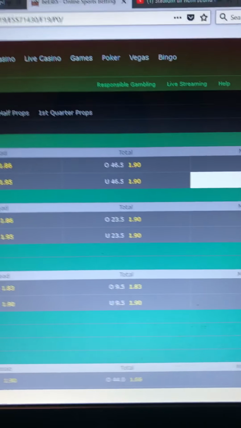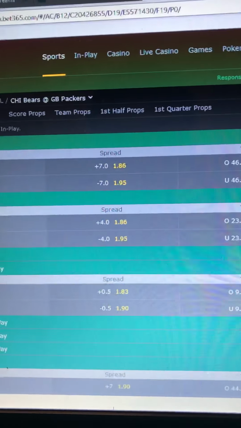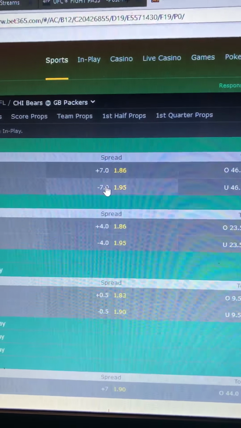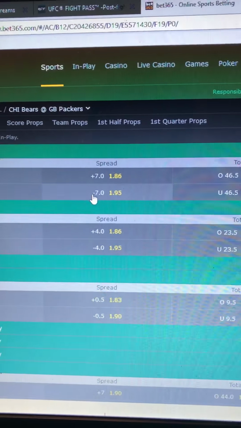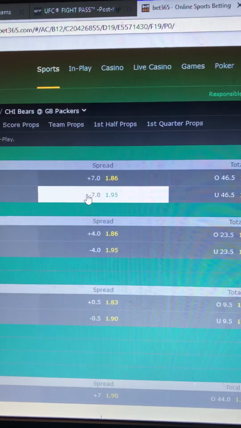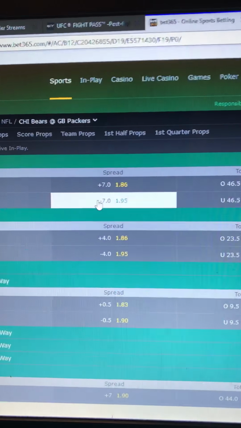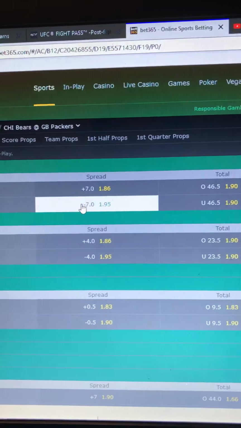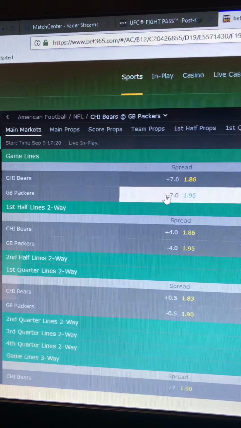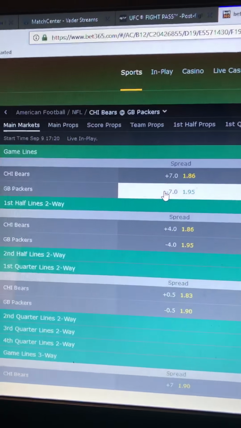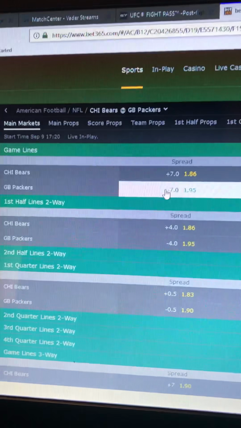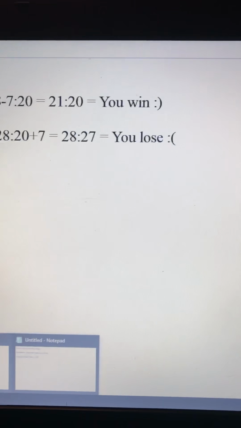If you want to make money and you want to bet on the Packers to win the game, they have to win by, Las Vegas is saying, more than 7 points. This is also known as a handicap. You can think of this as Las Vegas's way of leveling the playing field between these two teams. Essentially, they're saying the Green Bay Packers are 7 points better than the Chicago Bears. So to understand what that means for you, got another visual.